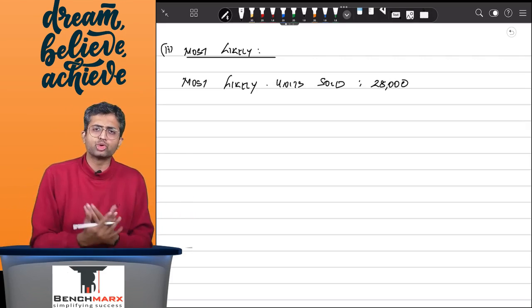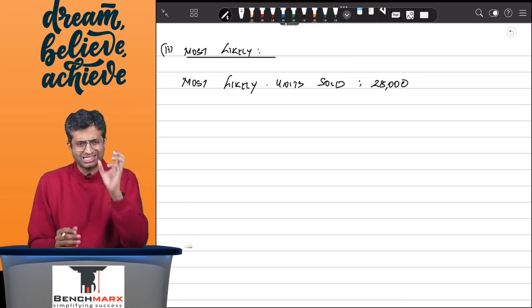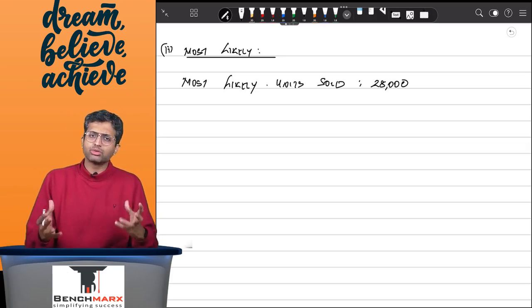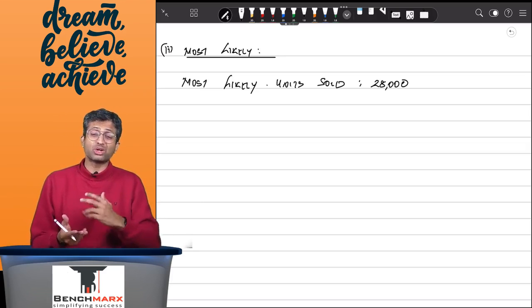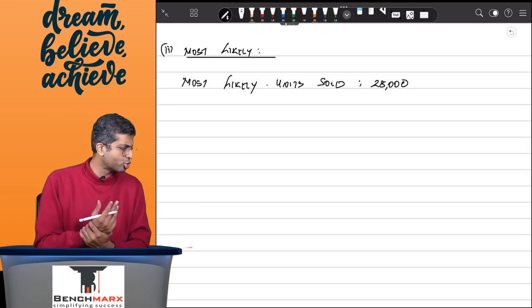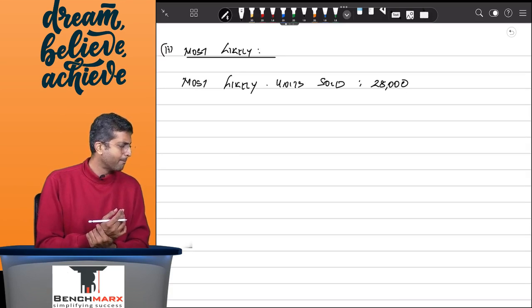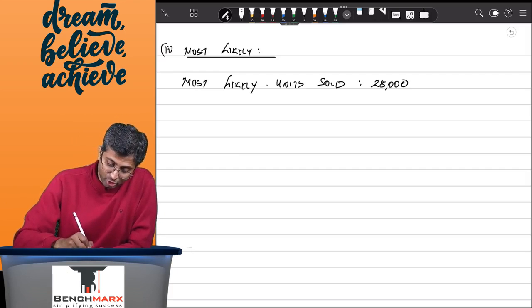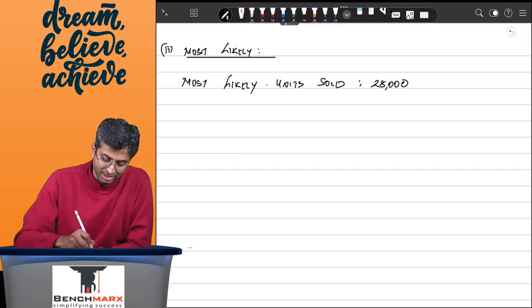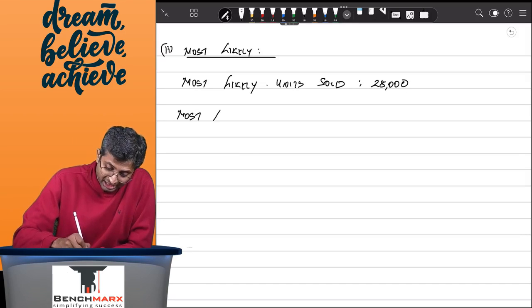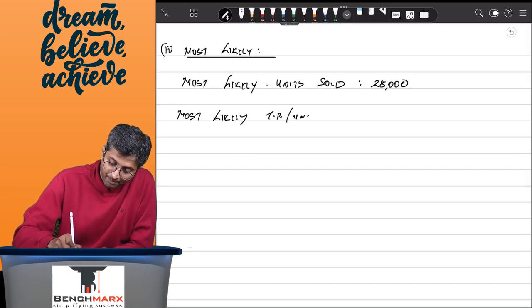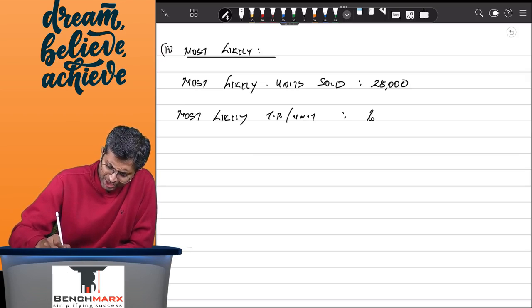If you understand how the most likely value method functions, you will take the probability for selecting the most likely value, and once you find the most likely value, you don't again multiply it by the probability, so you don't have to multiply this again by 0.75. And if this is the most likely units and this is your estimate, then your most likely transaction price per unit should be rupees 80 directly.